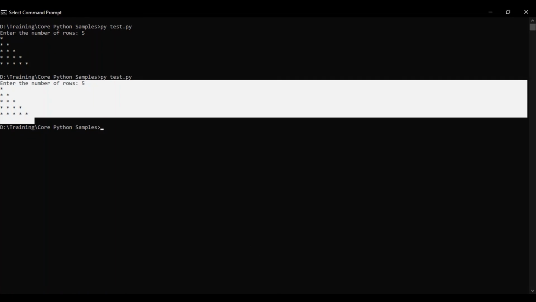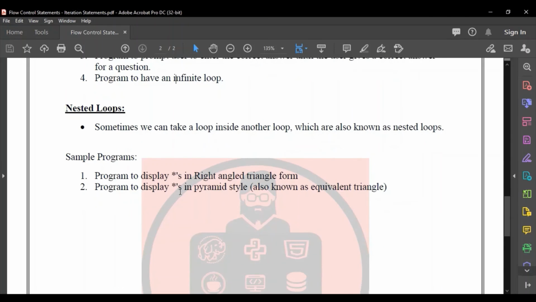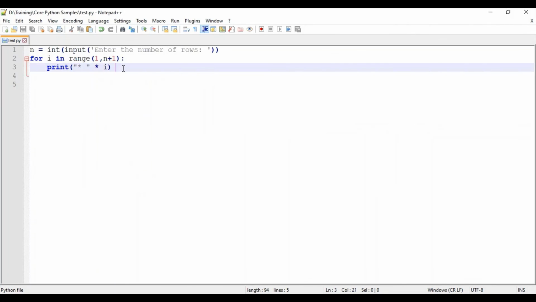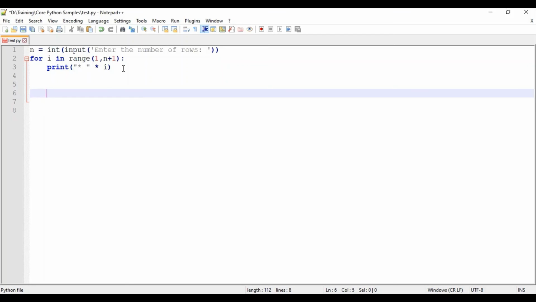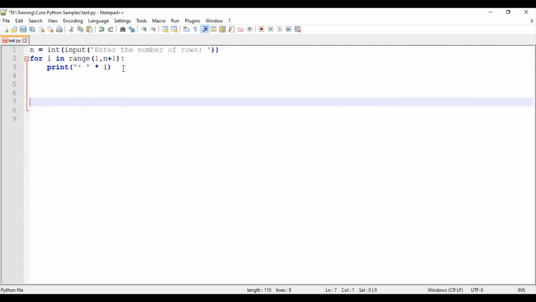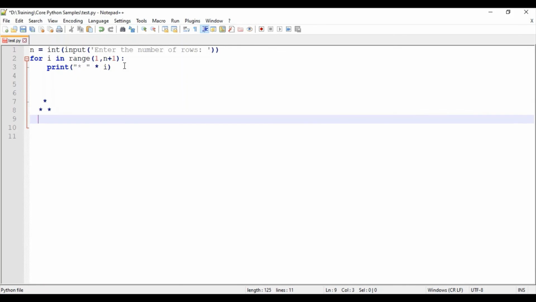Okay, and then the next program is a program to display the stars in pyramid style. How I am expecting the output is, I'll just show it. Suppose the rows is 3. I'd be expecting the output as: star, then star space star, and then star star star. Like this I want a pyramid, or an equilateral triangle.